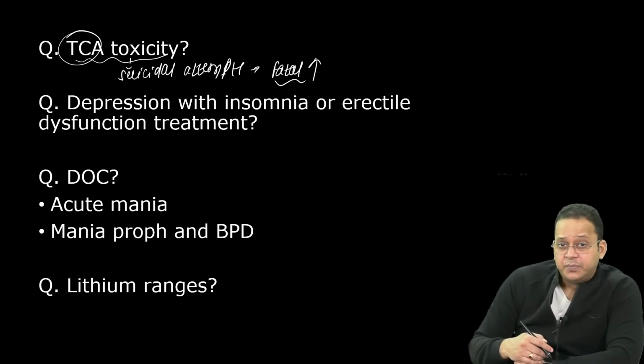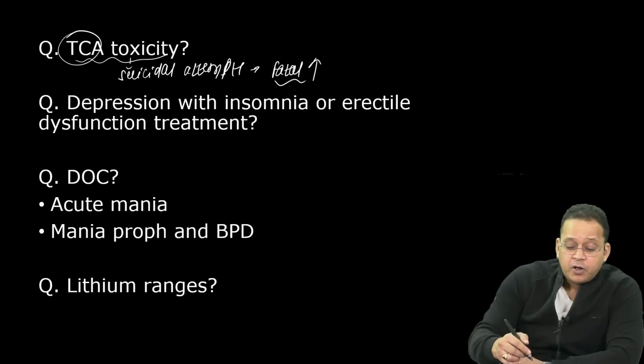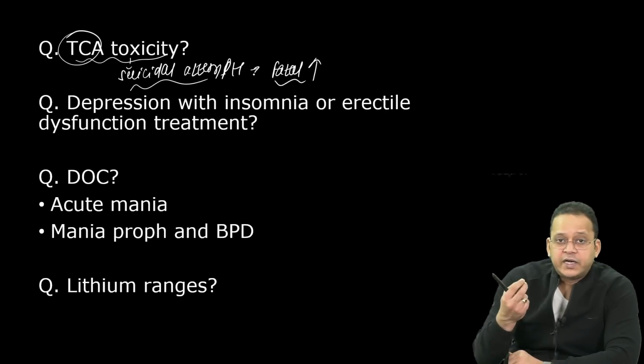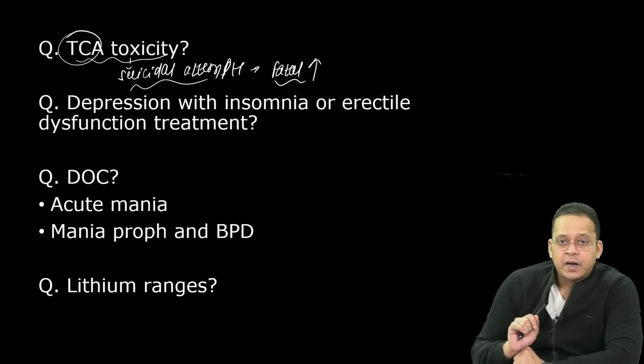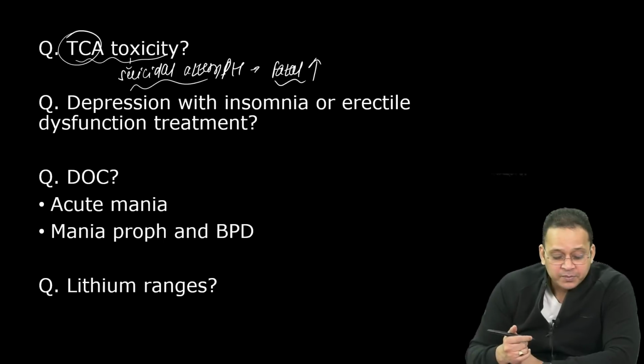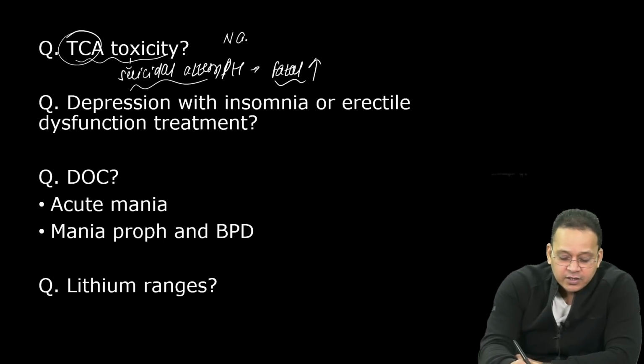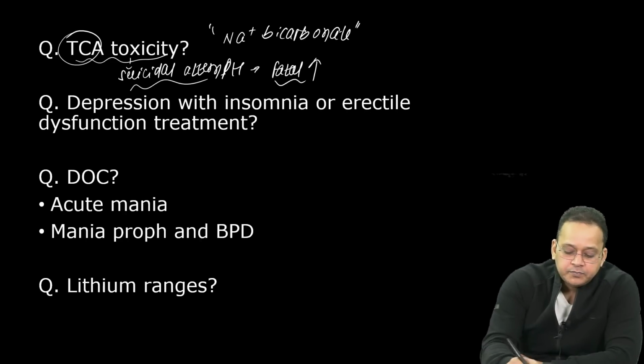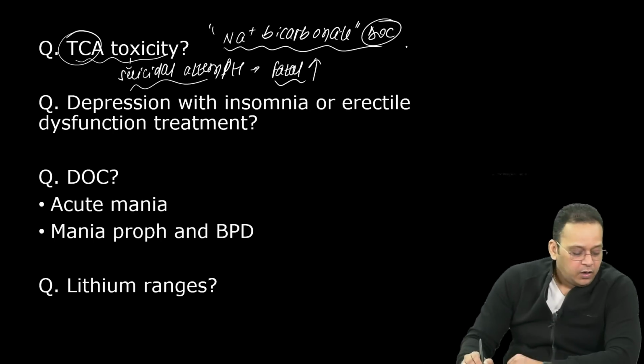So what is the biggest problem? They had asked once in NEET PG, what is the biggest problem with TCA? The problem is if someone commits suicide with just 5 tablets of amitriptyline, the 5 tablets can kill the patient. So dosing becomes a problem. So excellent, guys. The answer is sodium bicarbonate for treatment. Drug of choice for TCA toxicity is sodium bicarbonate.